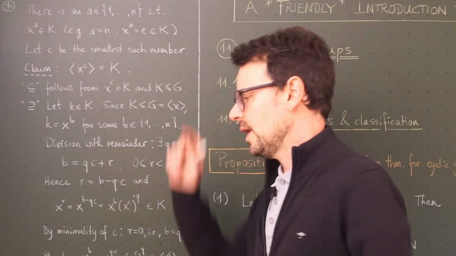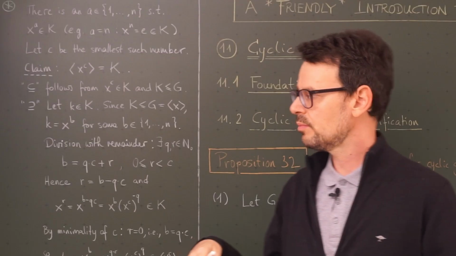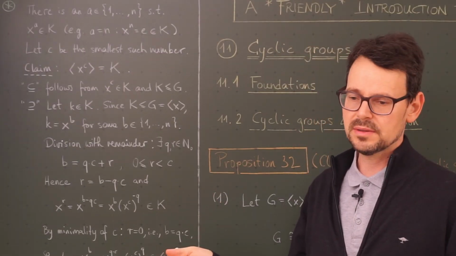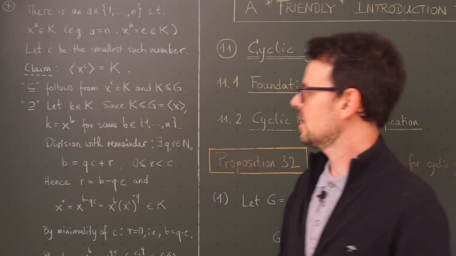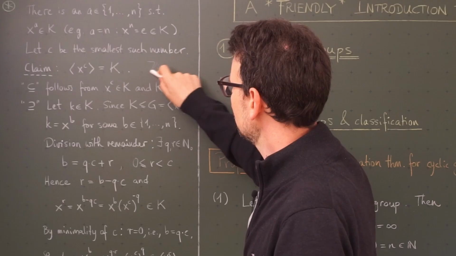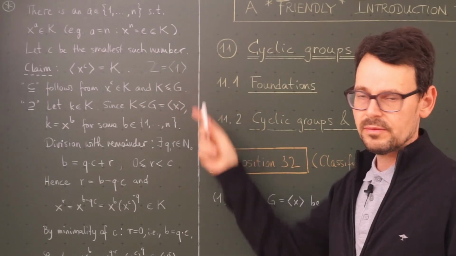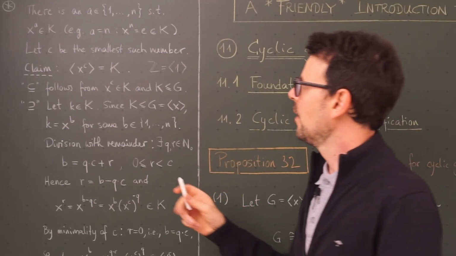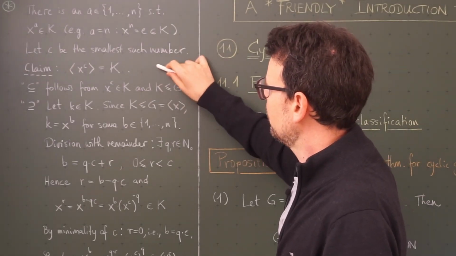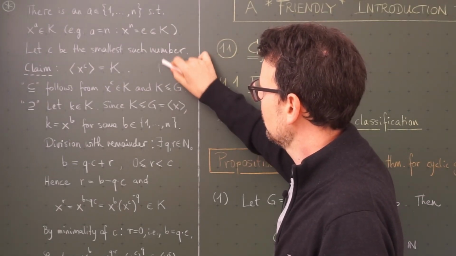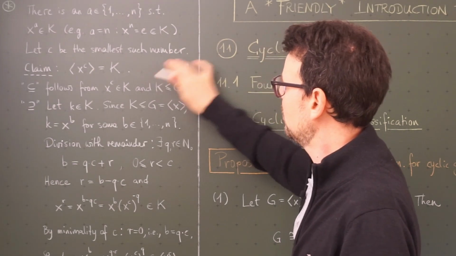So, okay, let's prove this statement. This is essentially the same proof as it was on problem set number 5 for the integers. Of course it is, because this is a special case of this statement here, because the integers are cyclic and generated by, for example, the number 1. So the statement would be any subgroup is of the form 1 to the D, which we write as D times 1 because we are in an additive group.